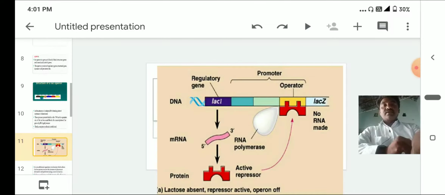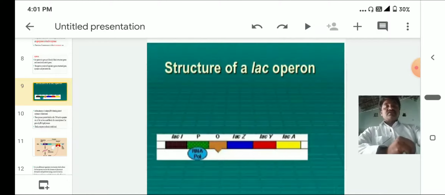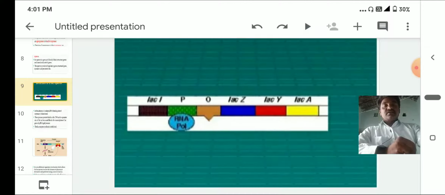Here is the diagram. Lac I, P and O are called regulatory genes, and lac Z, Y and A are called structural genes.